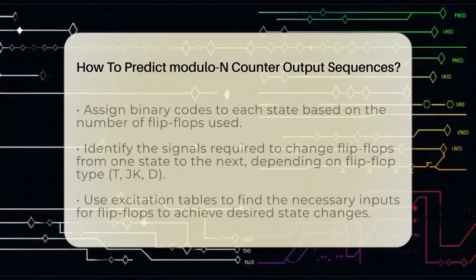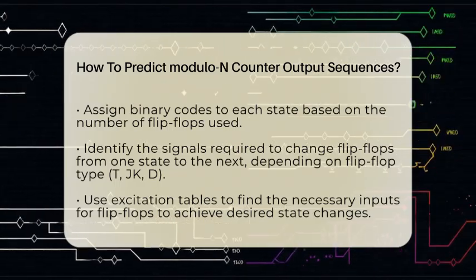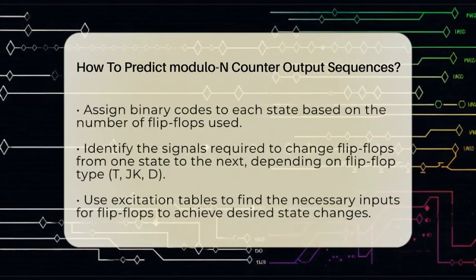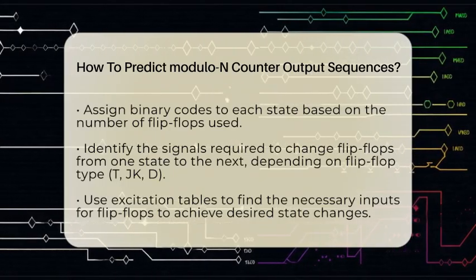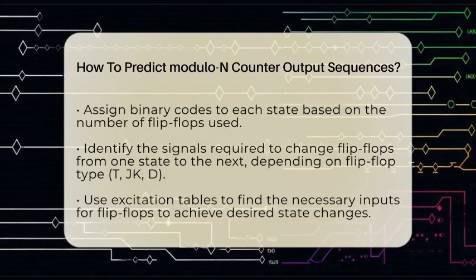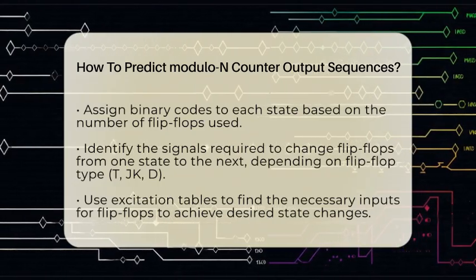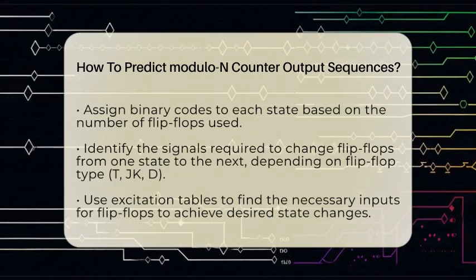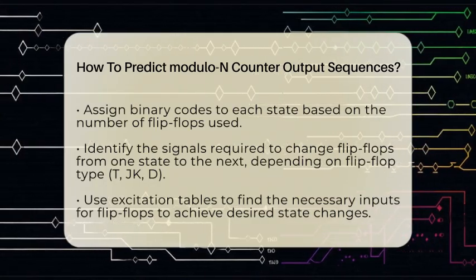Next, think about the counting sequence itself. Usually in binary counters, the sequence is just counting from 0 up to n-1 in binary form. But remember, a modulo-N counter can be designed to follow different sequences or patterns, not just natural binary. It might skip certain states or follow a specific cycle, depending on how it's designed.